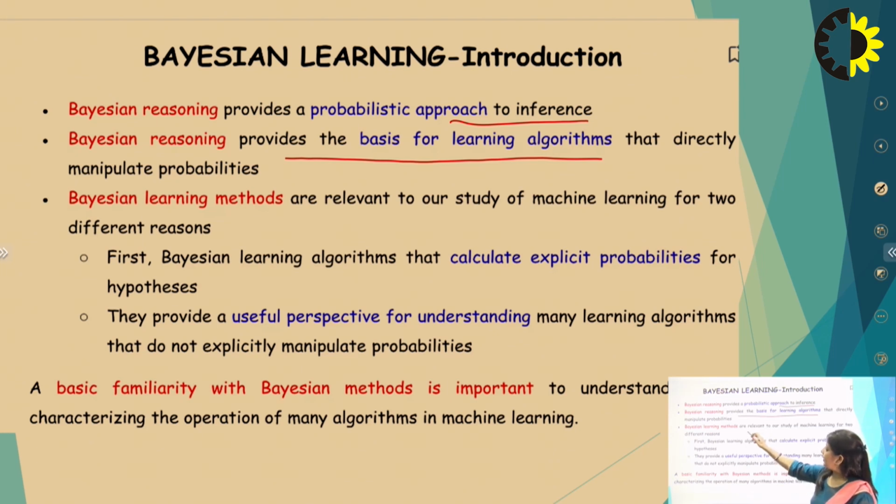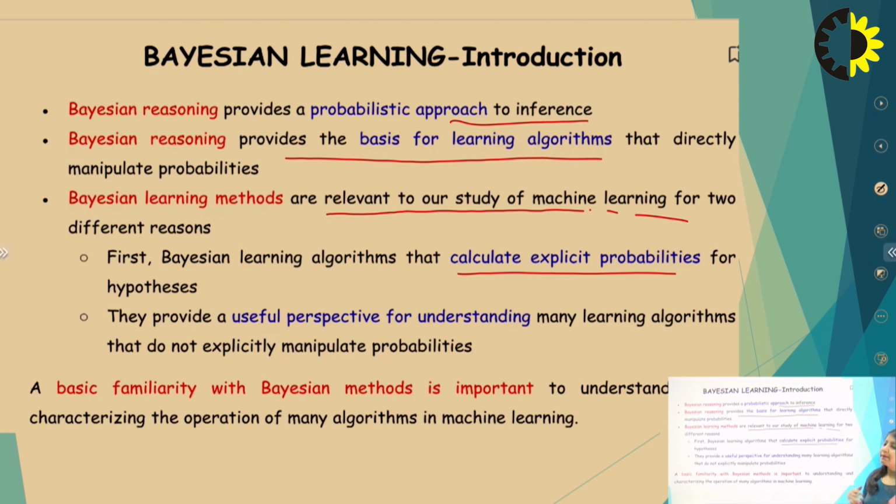This method is relevant for our study in machine learning for two different reasons. What are the two reasons why we choose the Bayesian theorem? First, because it calculates explicit probability. We all know that probability involves approximation, and based on that approximation we can classify our data accurately.